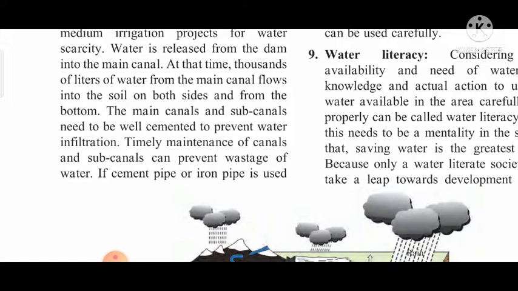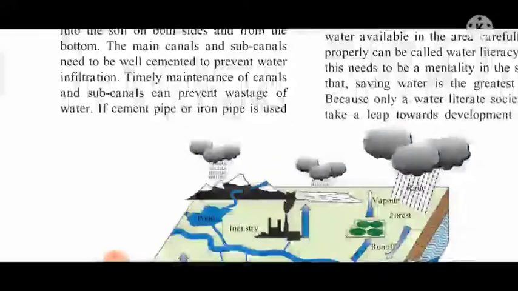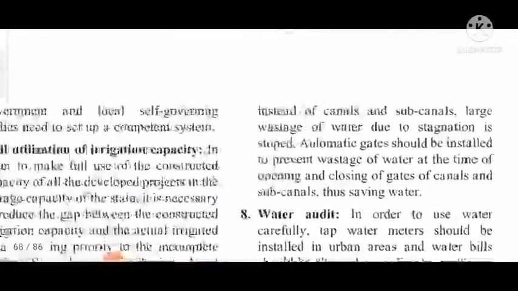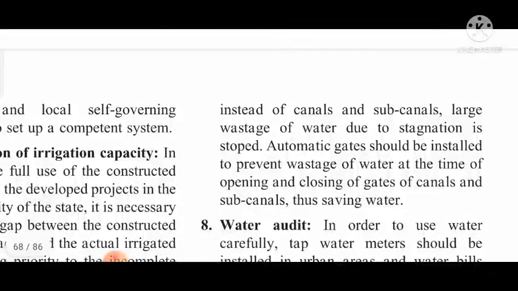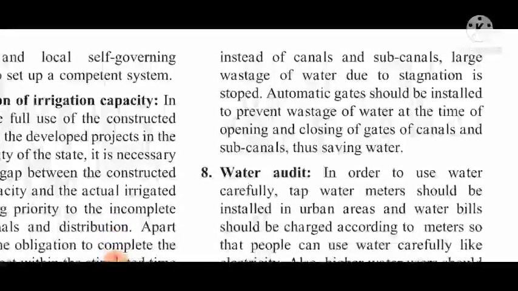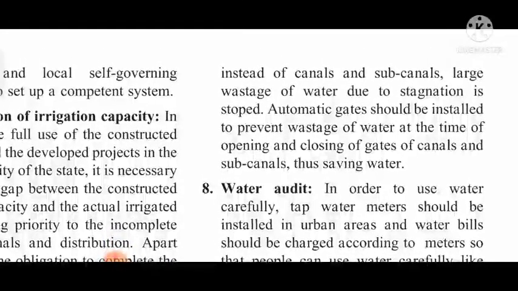Many people leave constructed canals in the same state after construction, and afterwards they don't pay any attention to them. It should not be done. If cement pipe or iron pipe is used instead of canals and subcanals, large wastage of water due to stagnation is stopped. Automatic gates should be installed to prevent wastage of water at the time of opening and closing of gates of canals and subcanals, thus saving water.